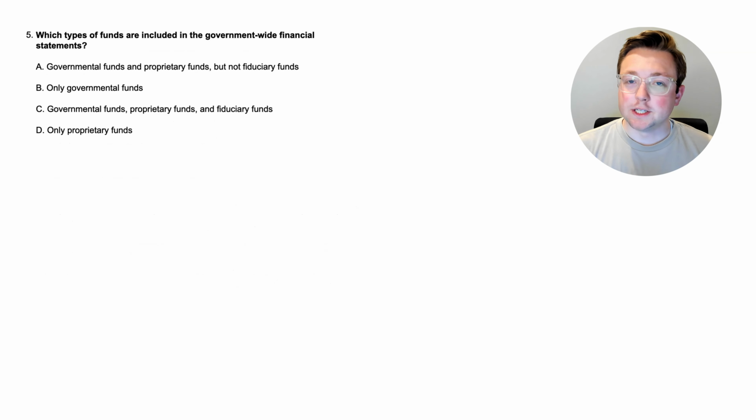All right, here we are at question 5. Which types of funds are used in the government-wide financial statements? So option A, is it governmental funds and proprietary funds, but not fiduciary funds? Is it only governmental funds? Is it governmental funds, proprietary funds, and fiduciary funds? Or is it only proprietary funds?